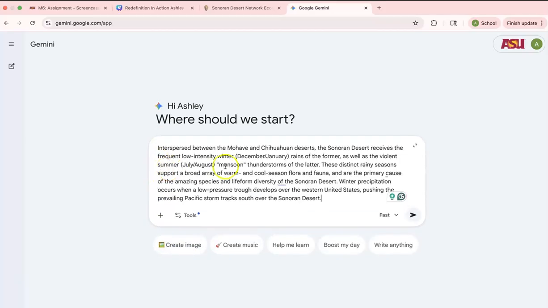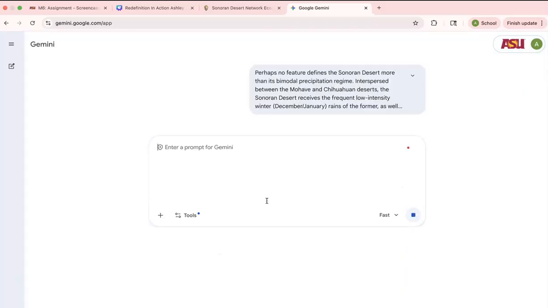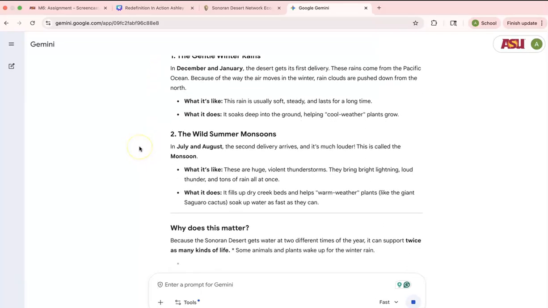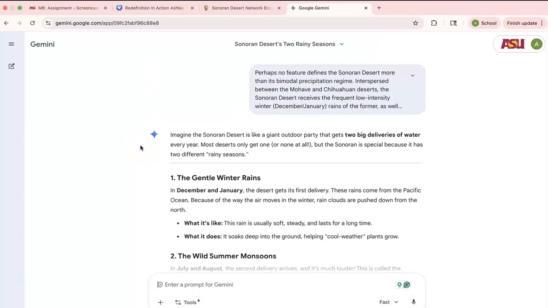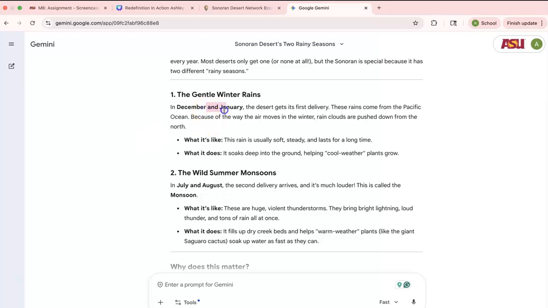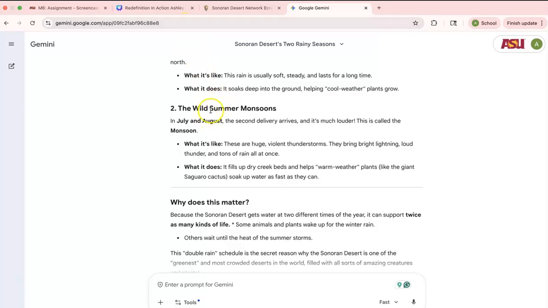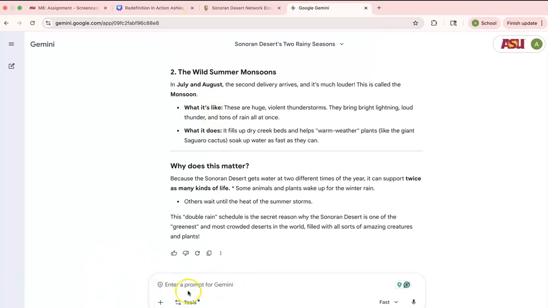So I'm going to go ahead and copy and paste our paragraph straight in there. And then I'm going to say, write this so a fifth grader would understand. There we go. And then it thinks for a second. And then here we go. It makes it much simpler and uses easier language for a fifth grader to understand, and organizes their information for their brochure better. And then if this wasn't simple enough, we can go ahead and ask another question.